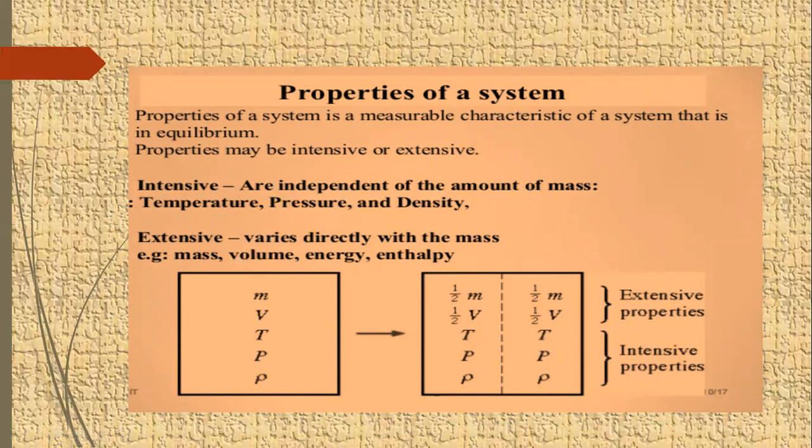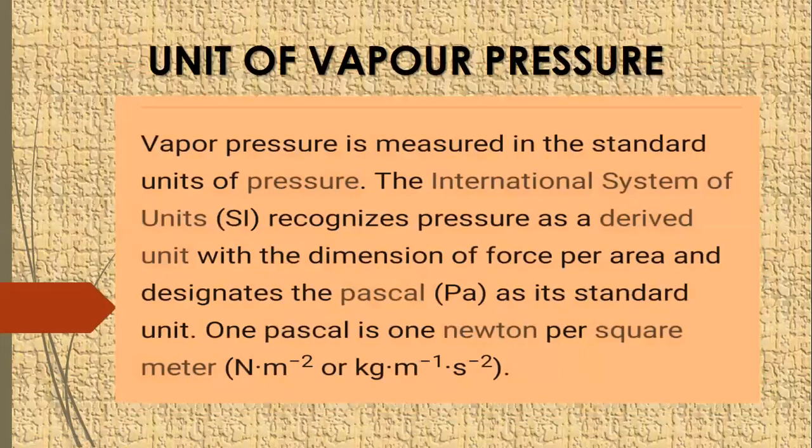Vapor pressure is an intensive property of a liquid. Now come towards the vapor pressure unit. The unit of vapor pressure is Pascal, and 1 Pascal is 1 Newton per square meter, that is N m^-2, or kg m^-1 s^-2.